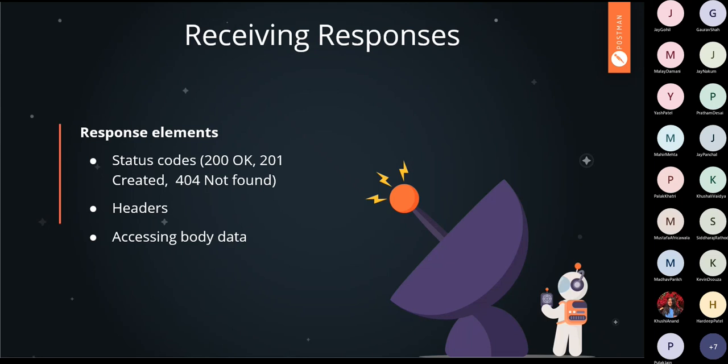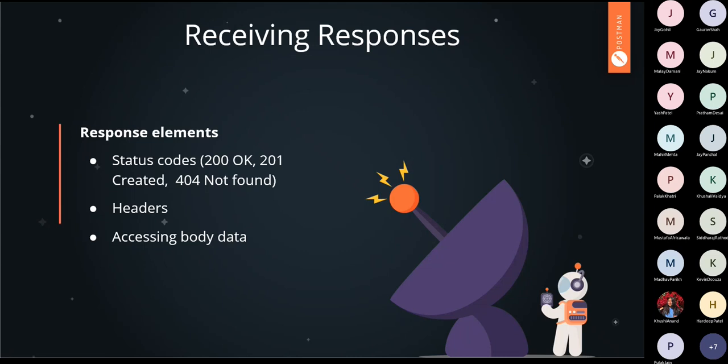First is the status code. A status code is a code used to specify how your request has been treated. The status code 200 means your request has been treated successfully. Then 201 Created is a status code which we get when we post some data, meaning something gets created. So we get a 201 status code in the response.